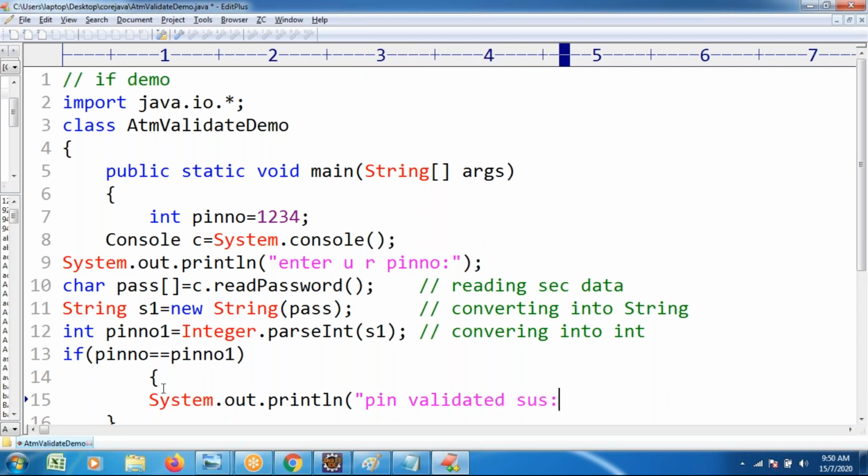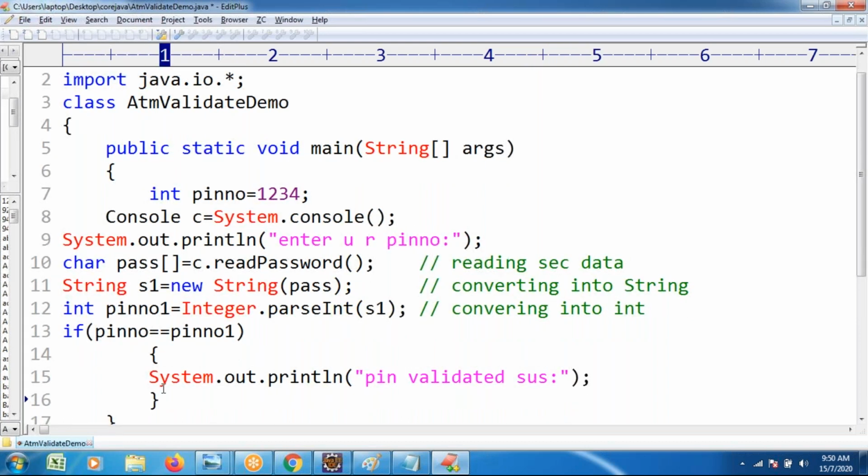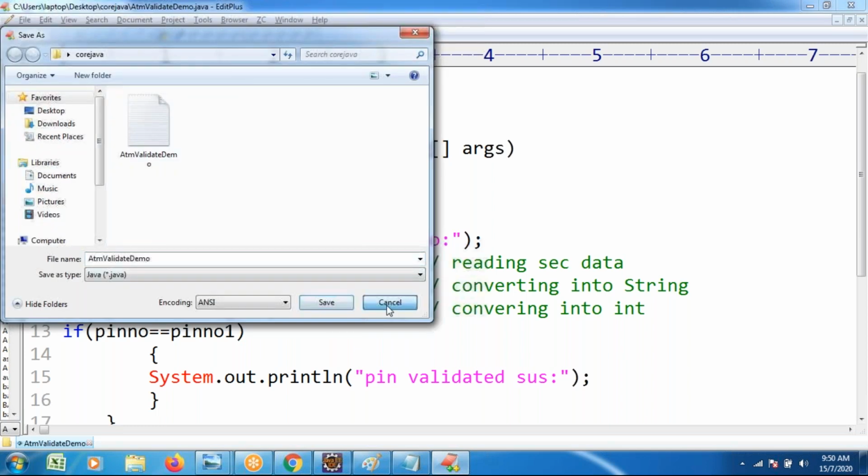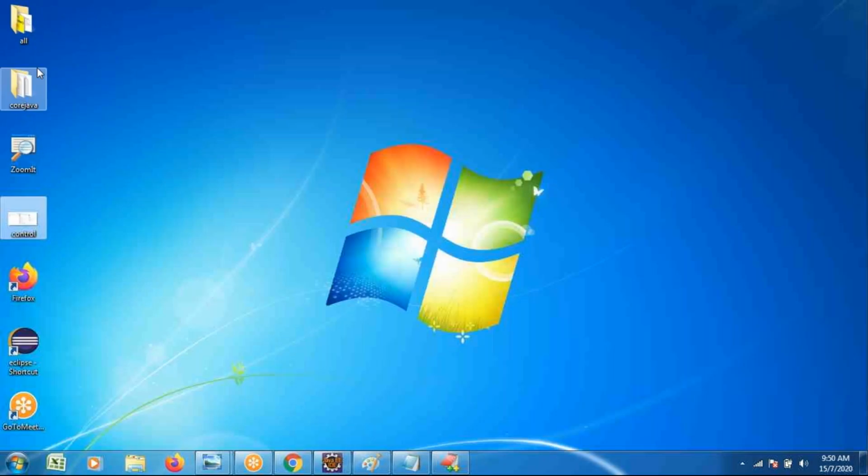Pin validated successfully. One message I wanted to show you on screen. Try to observe once, try executing this code. File, save as, and save it under the core Java folder. Here I saved that file.